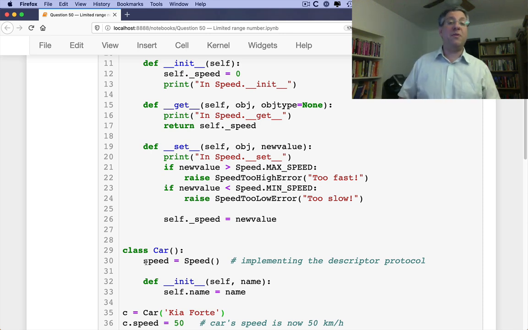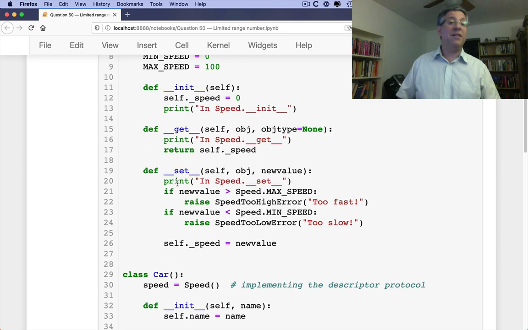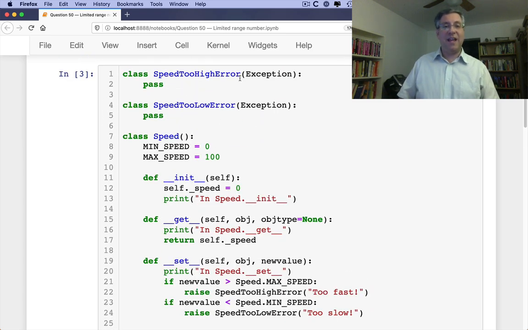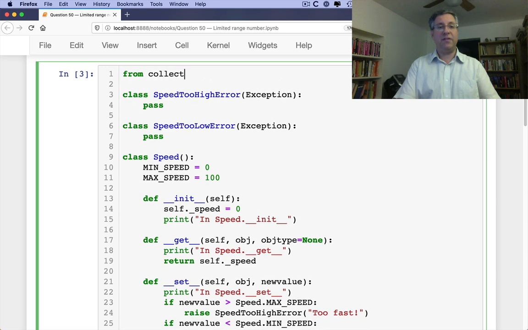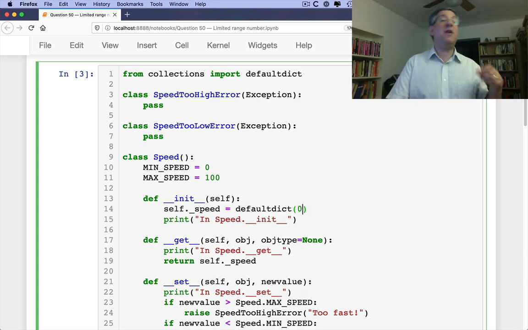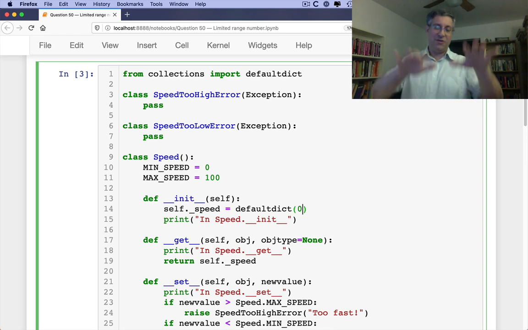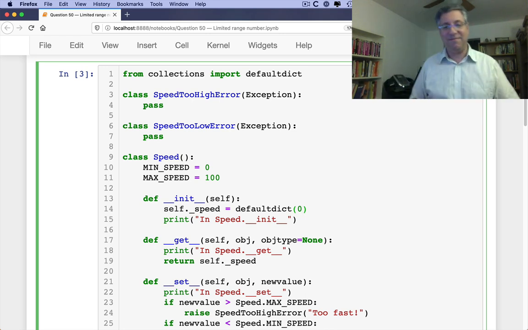So what are we going to do about this? How can we deal with it? Well, here's what I can do. I'm not going to set _speed here. Or even better, watch this, I'm going to say here, from collections import defaultdict. And then self._speed equals a defaultdict of 0. Why would I do that? Because now I'm no longer going to put that _speed as an integer, because the integer was shared by all of our different cars. Not a good idea. We don't want all the cars to go and all the cars to stop at the same speed. That would be really bad, plus dangerous.